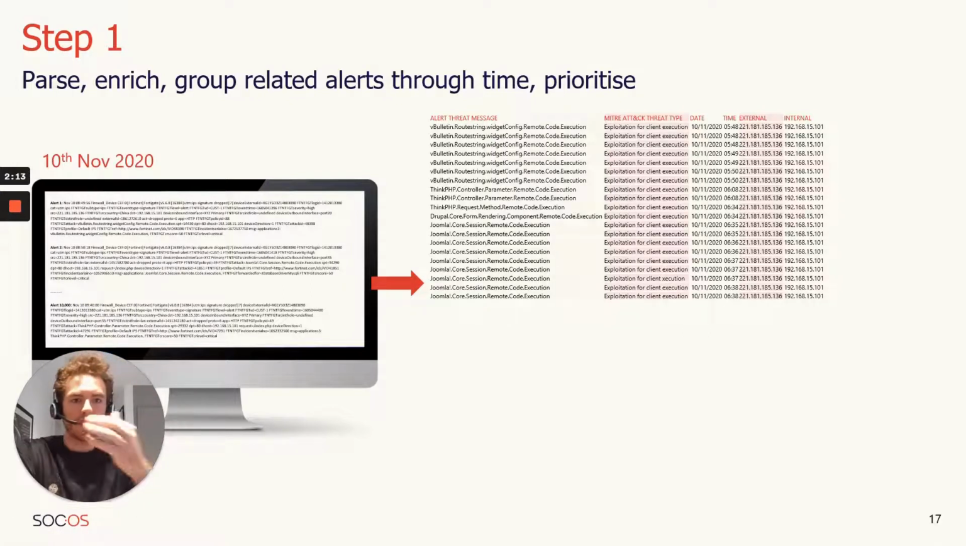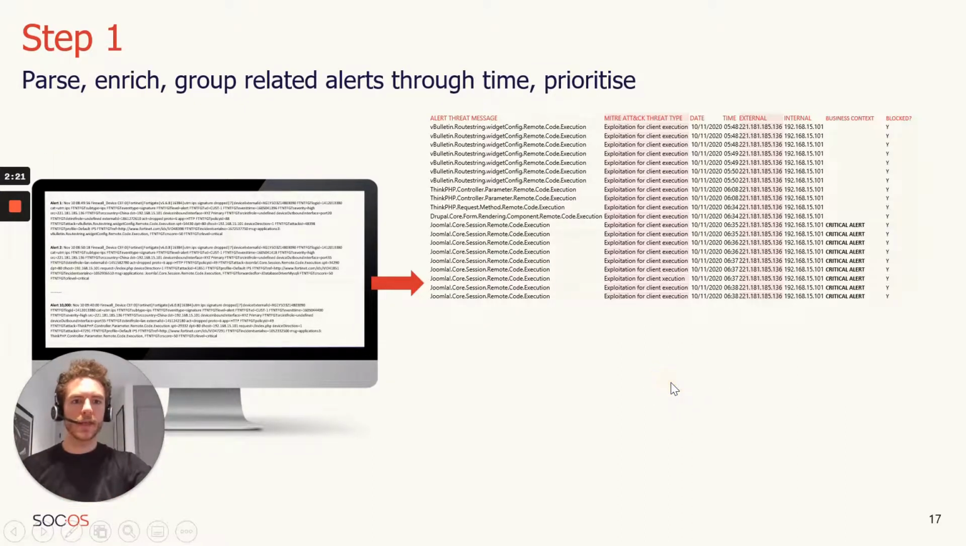But then it goes one step further and now adds more context to it. So once it's grouped it based on threat type and external entities, it could do internal, but in this case, it's an example for external. It then enriches it. So it goes, great. You, as the customer, have also told me, I really care about these types of alerts, right? The Joomla core session remote code execution. That's an alert I should be worried about. So you've labeled them as critical alerts, and SOC tags that.